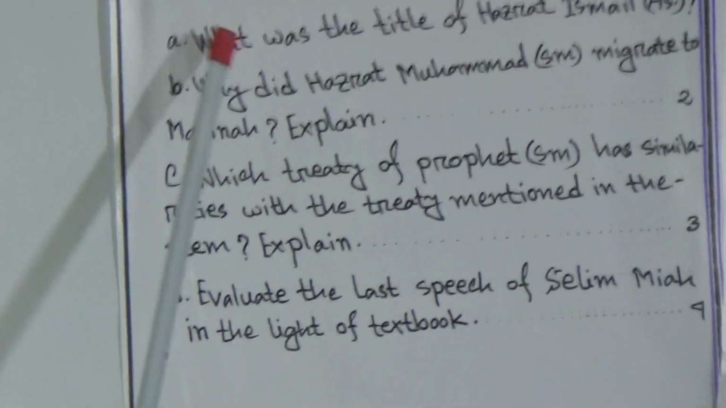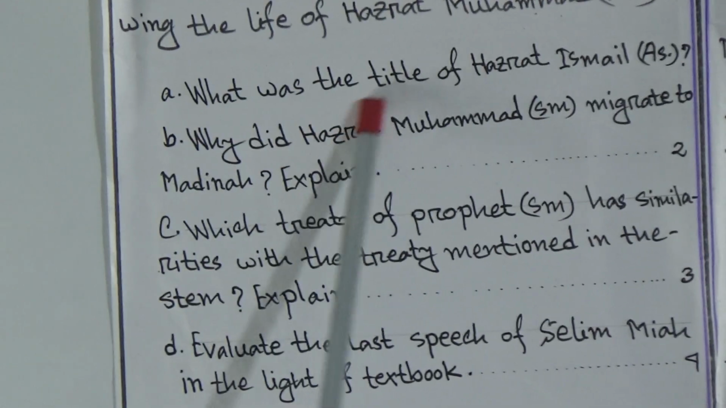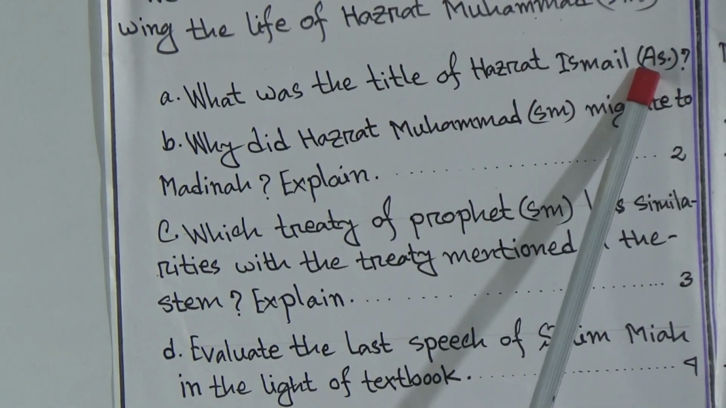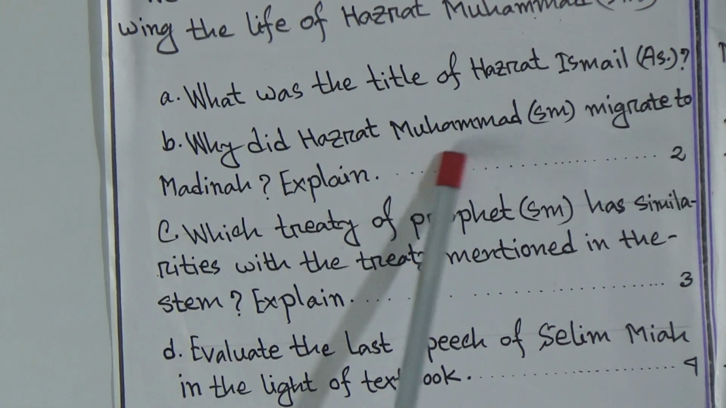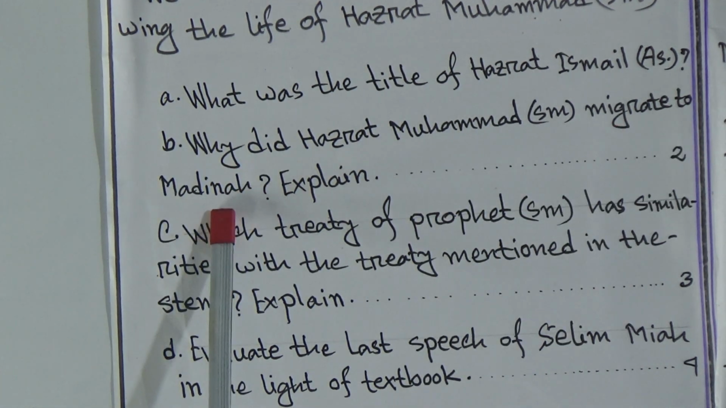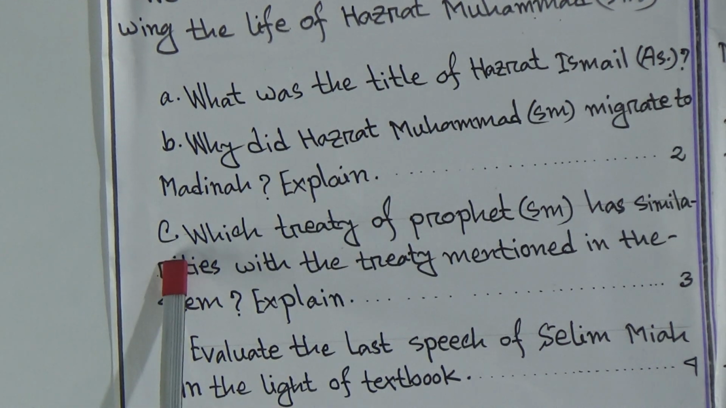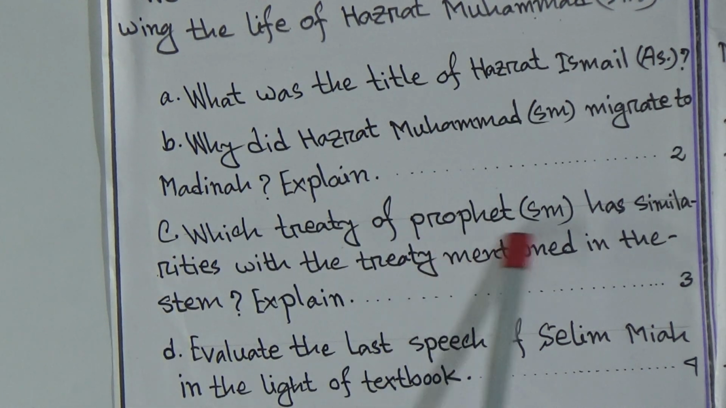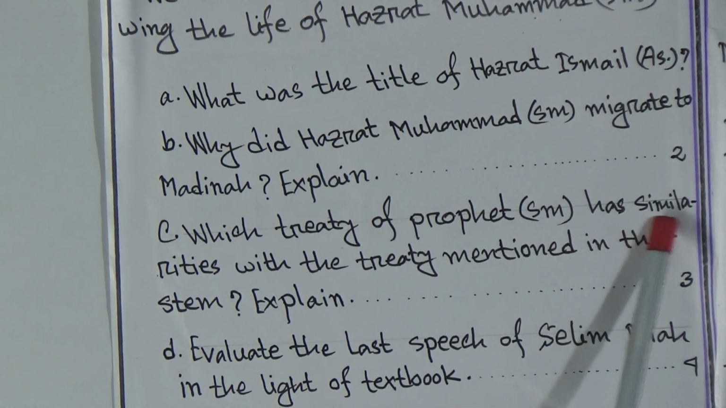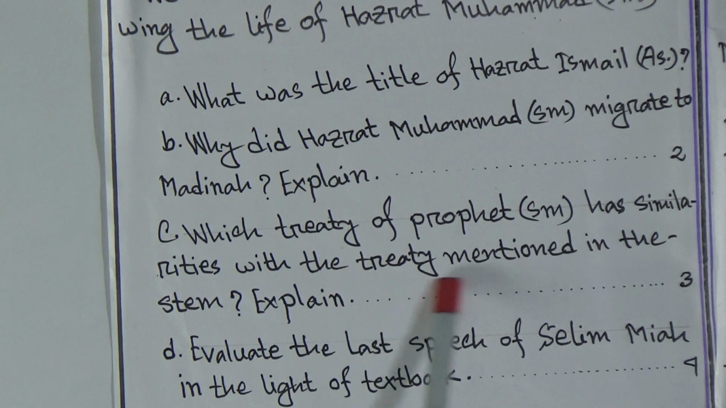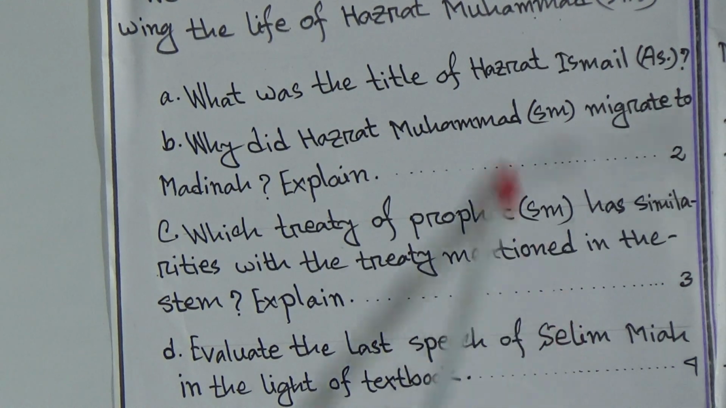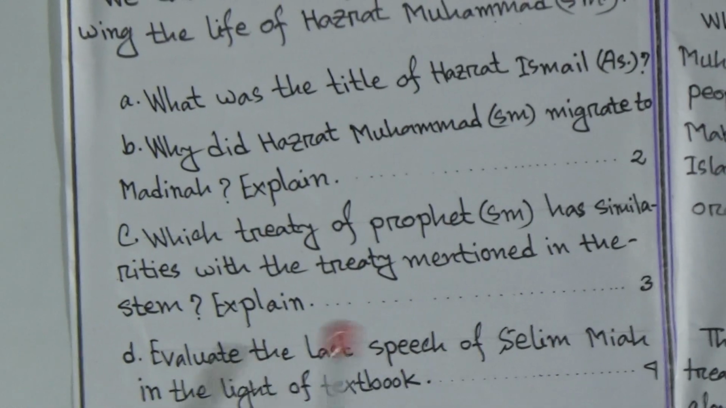And four questions come on the stem. Question number A, what was the title of Hazrat Ismail alayhi salam? Question number B, why did Hazrat Muhammad sallallahu alayhi wasallam migrate to Medina? Explain. Question number C, which treaty of the Prophet sallallahu alayhi wasallam has similarities with the treaty mentioned in the stem? Explain. Question D, evaluate the last speech of Selim Mia in the light of the textbook. Okay, dear students, now gradually we will discuss the answers of these four questions.